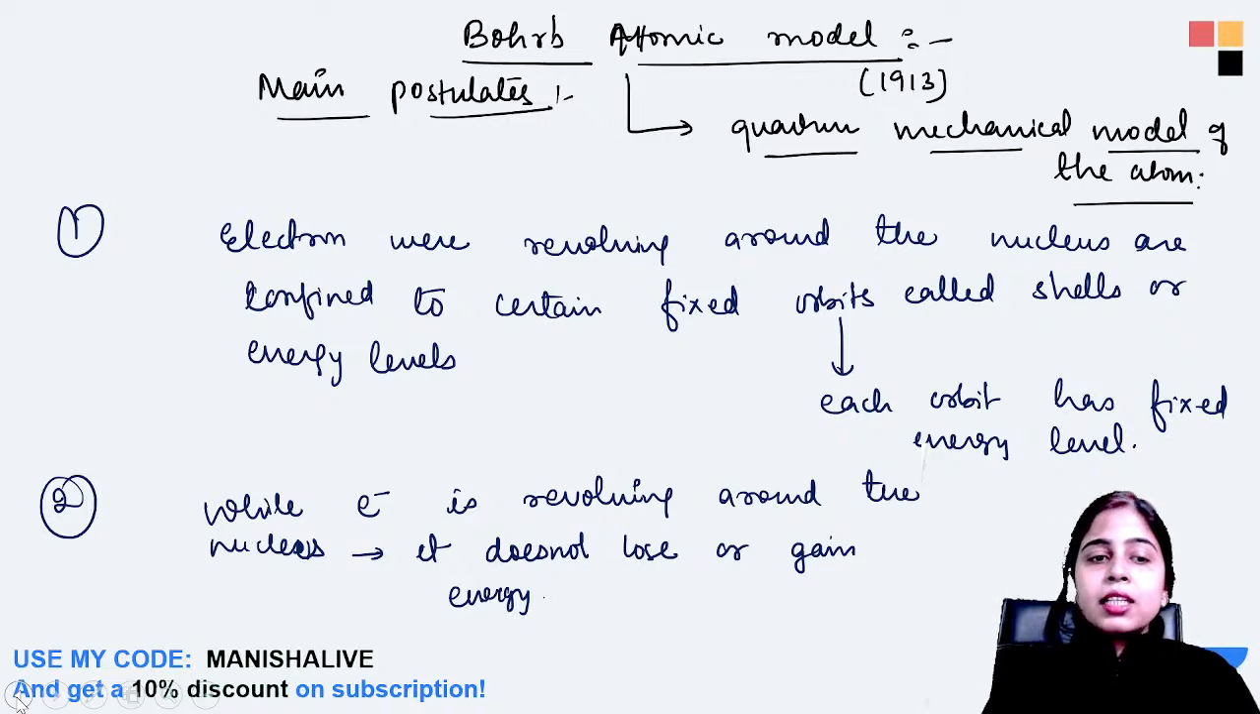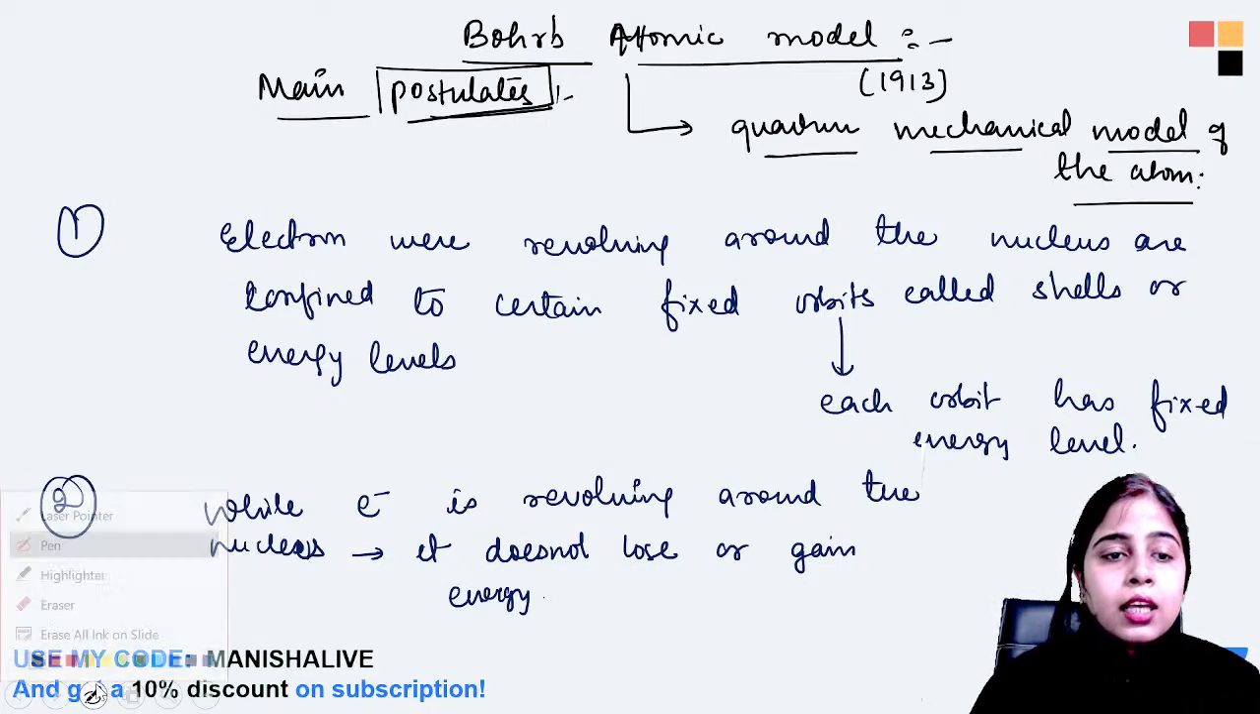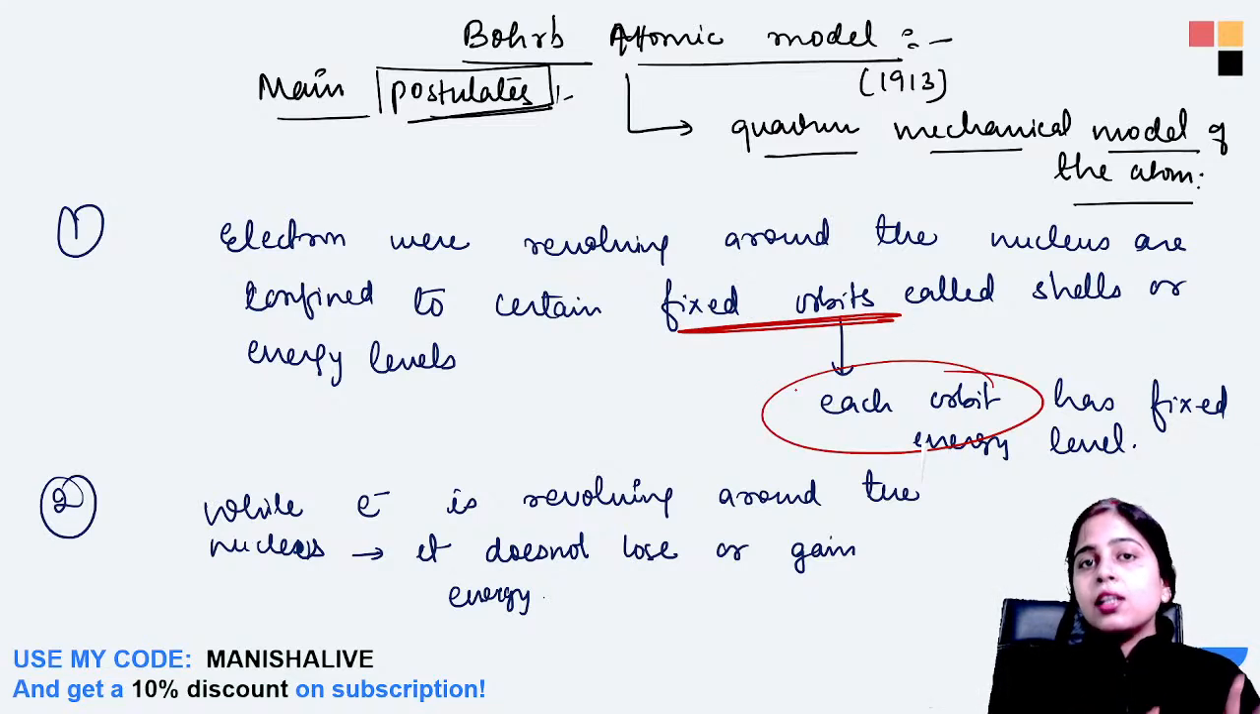That's why whatever he told about his atomic model is considered to be the postulates and not the findings or observations. So what did he say? He said that electrons are revolving around the nucleus in fixed orbits. That means every orbit has a fixed energy level. Those energy levels were termed as shells, or you can say orbits.